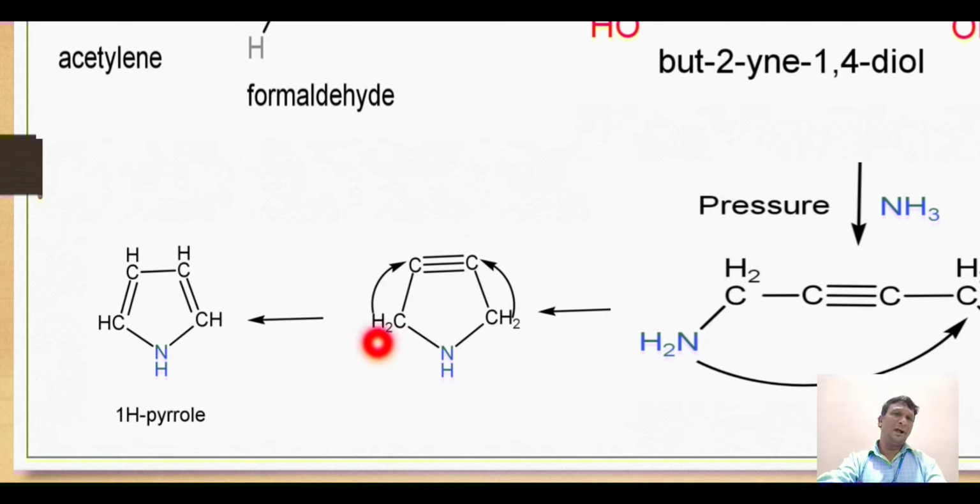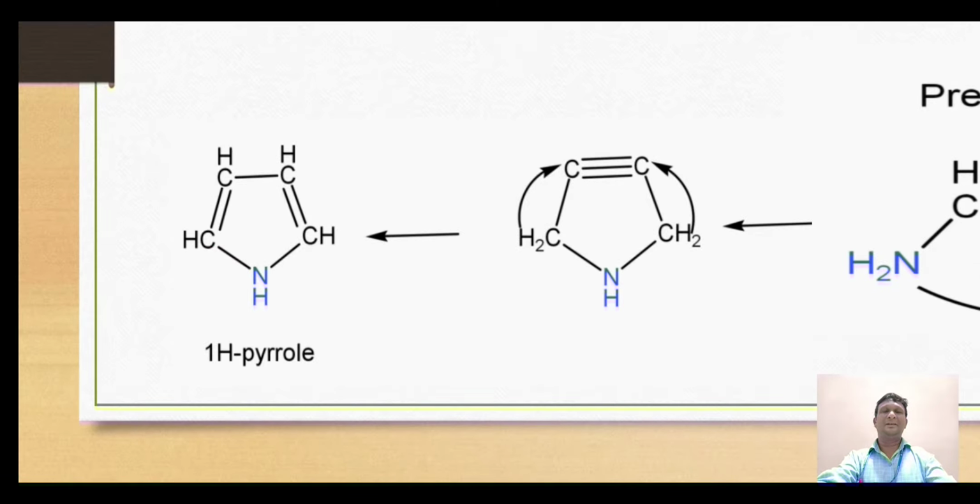One of the hydrogens from the adjacent carbon moves onto this carbon and gets attached by a pi bond. So one pi bond will be broken, while one of the hydrogens from this carbon migrates onto this carbon and gets attached with the second pi bond over here. Thus the double bond is generated over here, and this triple bond is then converted into a single bond to give our title compound, pyrrole. This is the synthesis of pyrrole.